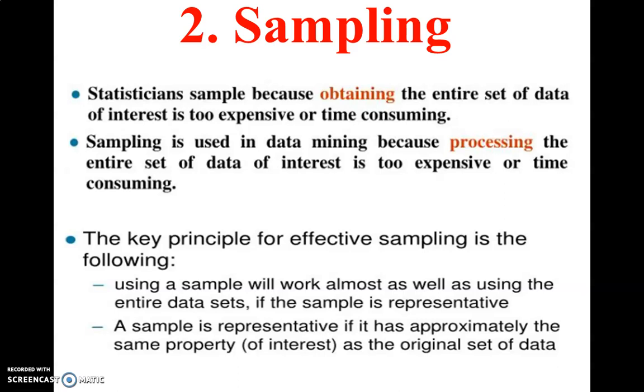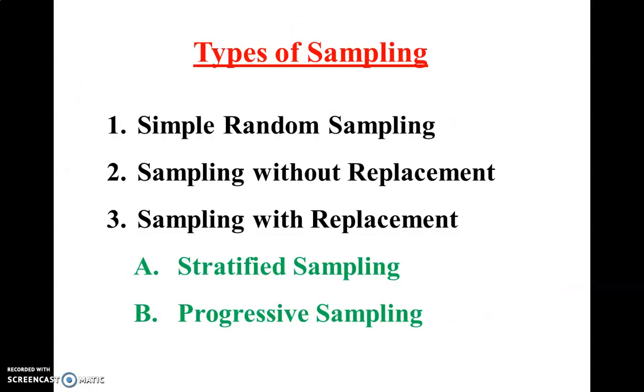Sampling is used in data mining because processing the entire set of data of interest is expensive or time consuming. Because the processing of the entire set of data is too expensive and time consuming, sampling is done. Now in sampling we have three types of sampling.